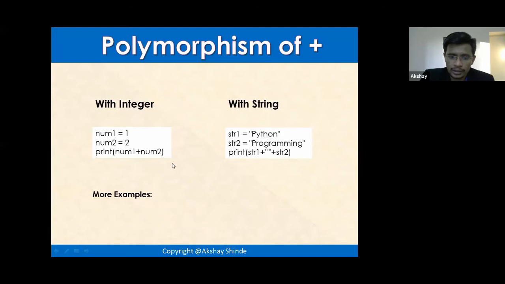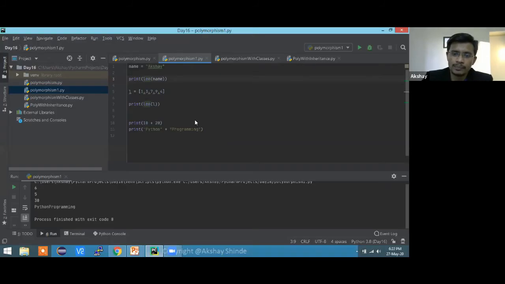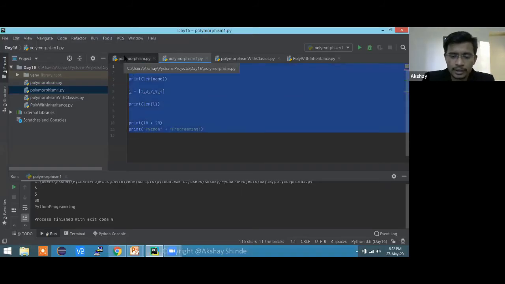Okay, here are a few more examples I have: polymorphism with function and object. Right now I told you about polymorphism with an inbuilt function. Now we are going to create our own function and our own object. If I need objects in my code, then I have to create classes, right? Objects will be there with classes. Object could be a string as well, but we are going to see a function and object along with classes. I'm going to remove everything from here.